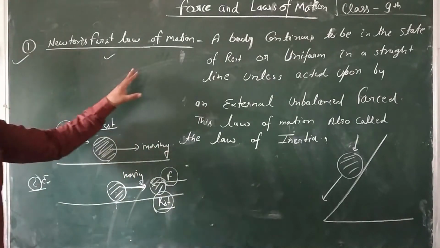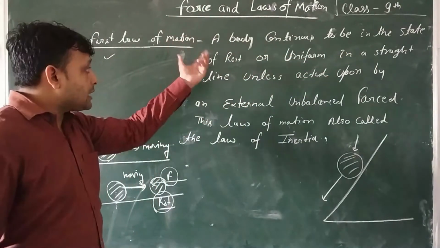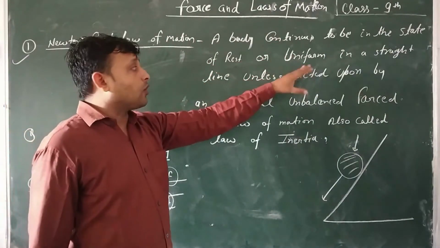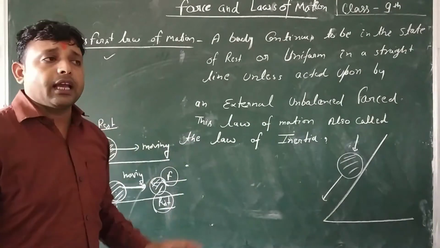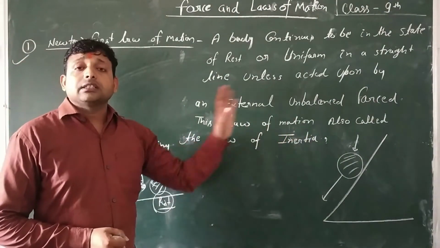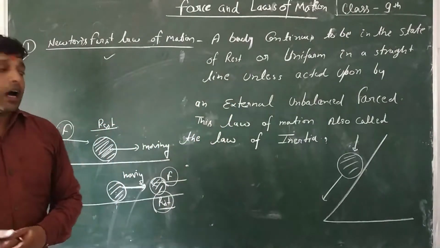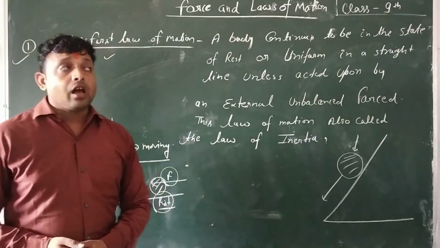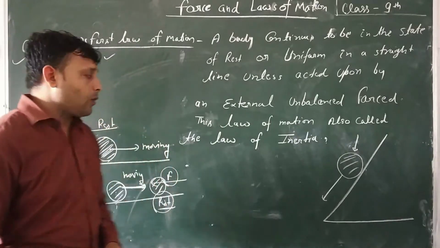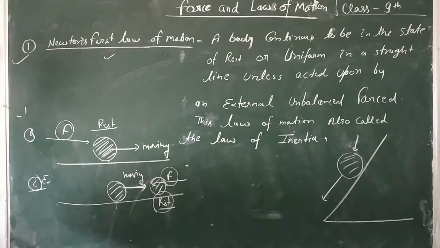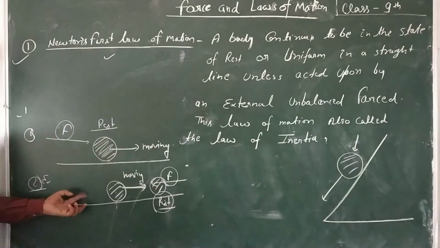Now, Newton's first law of motion: a body continues to be in the state of rest or of uniform motion in a straight line unless acted upon by an external unbalanced force. This law of motion is also called the law of inertia, and it is called Newton's first law of motion. Now note this position and the next heading, inertia. What is inertia? Now note this.